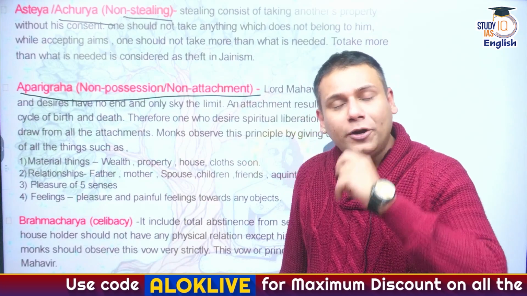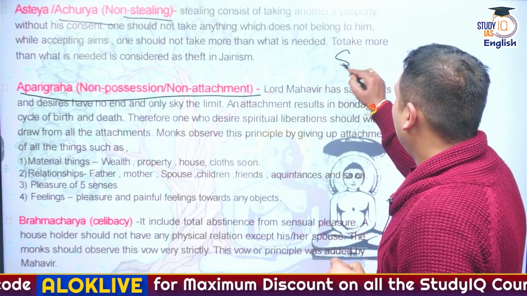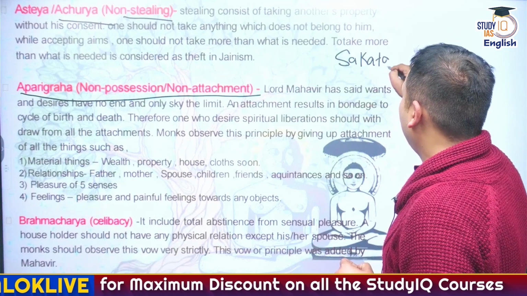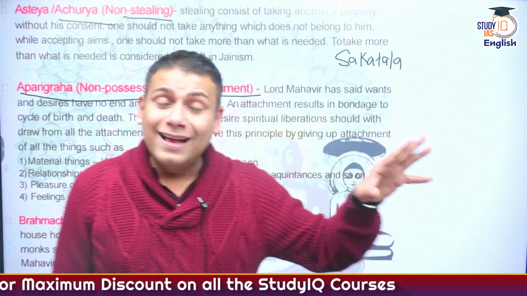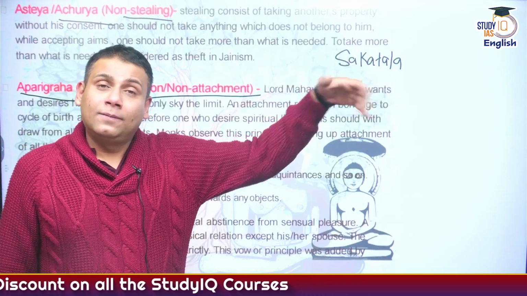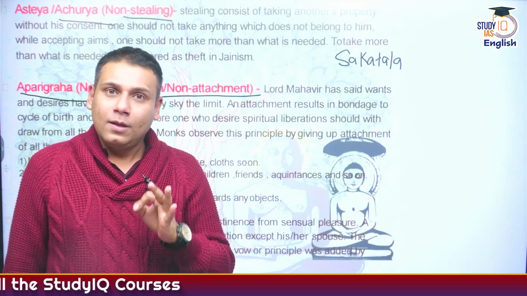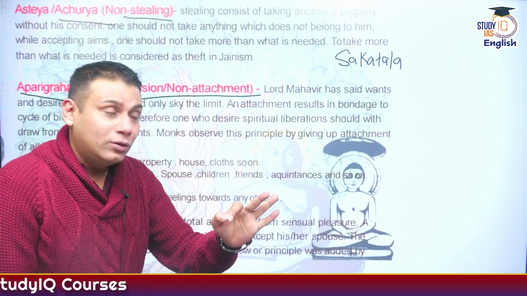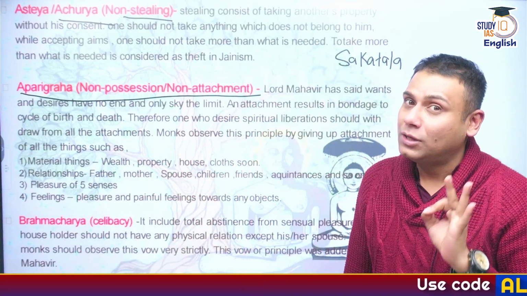Now, in the court of Dhananand, there was one scholar, one minister whose name was Sakatal. Sakatal had served as minister for the predecessors of Dhananand, and he knew that there is a hidden treasure. Dhananand also knew that Sakatal knows there is a hidden treasure. But Sakatal did not reveal the hidden treasure to Dhananand.